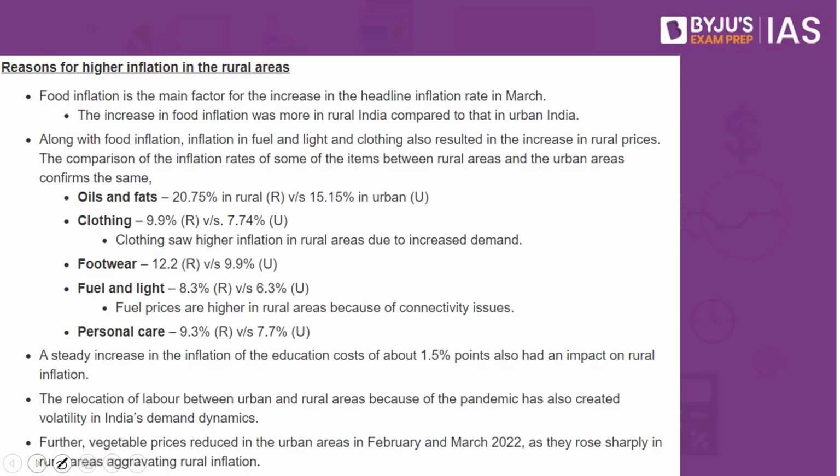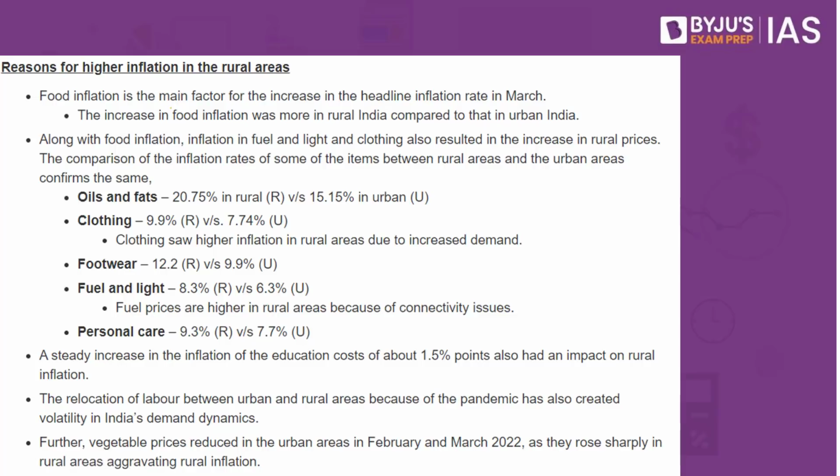In urban areas, you have logistics that works out and the required infrastructure, but in the rural areas the infrastructure is comparatively less, the logistics prices may increase, and as a result inflation is higher in the rural areas.